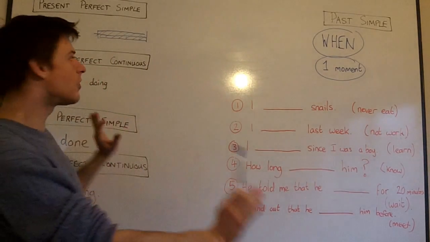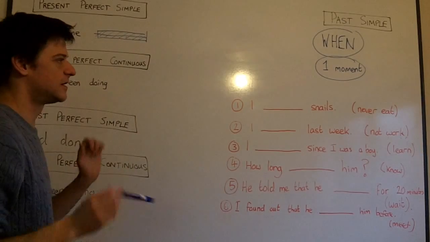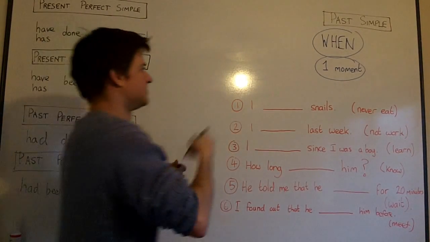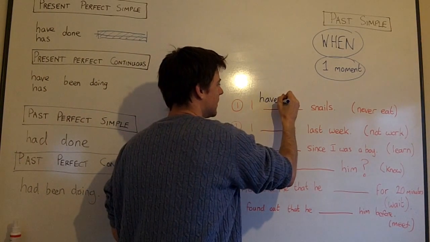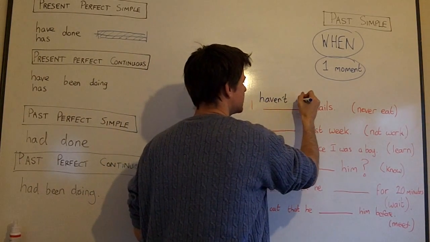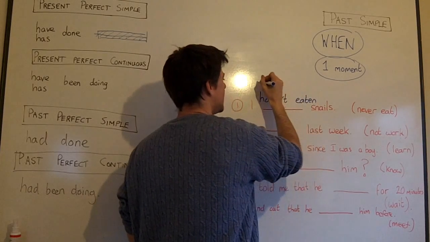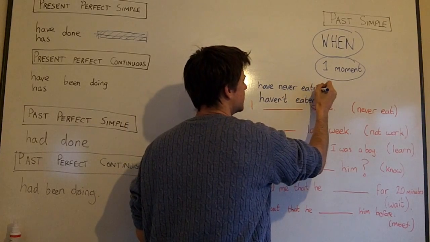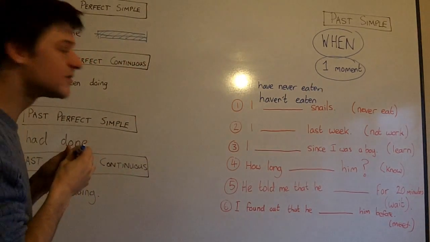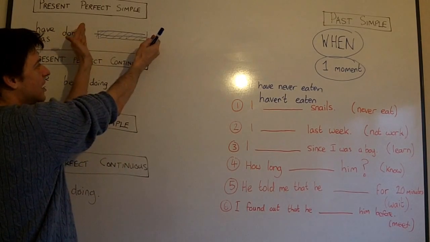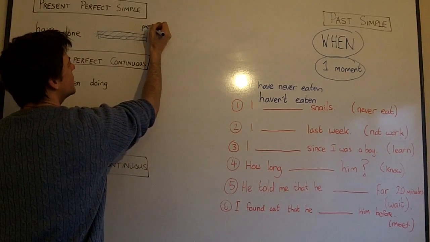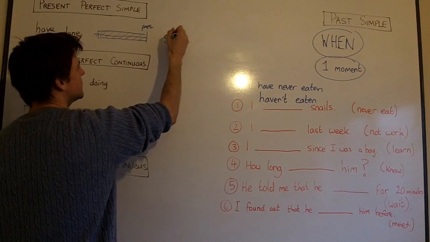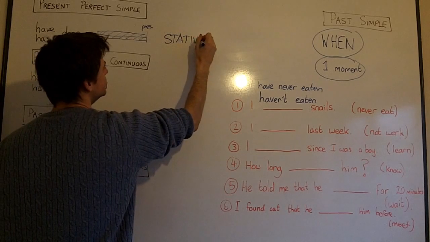So if we look at this first question, I blank snails, and we want to say never eat, and you mean in your whole life, in the whole period of your life, I want to say haven't eaten, because didn't eat would be wrong. A lot of students say didn't eat, but I haven't eaten snails. You can say I have never eaten snails. They are the same. They mean the same. I have never eaten, I haven't eaten snails. We must say this because we're referring to the whole of our life. And when you talk about the whole of your life, you use present perfect, simple or continuous. It depends if it's stative verb or dynamic verb.